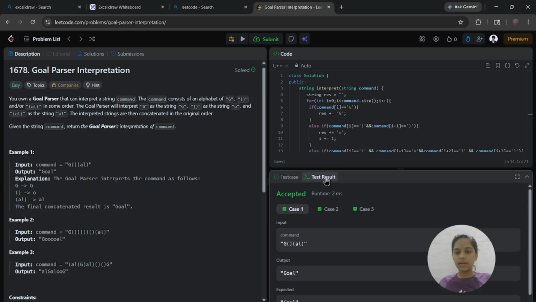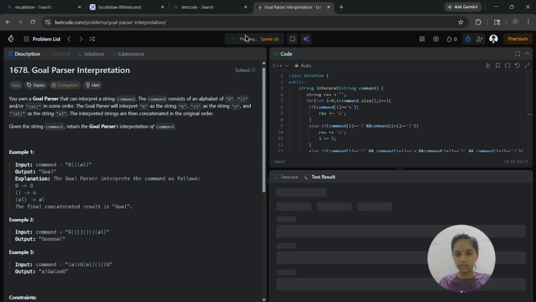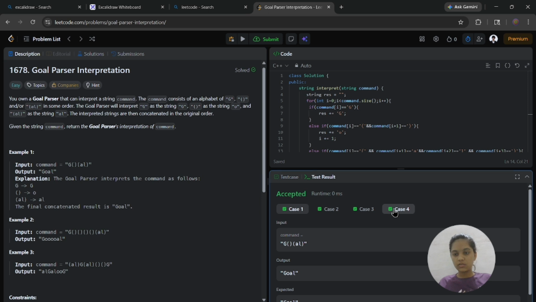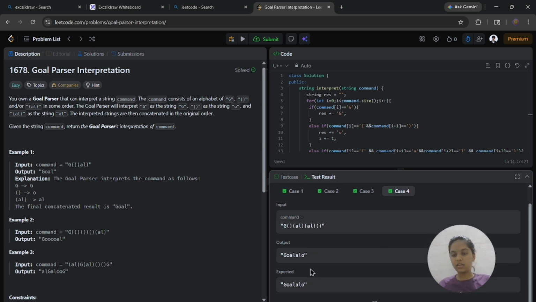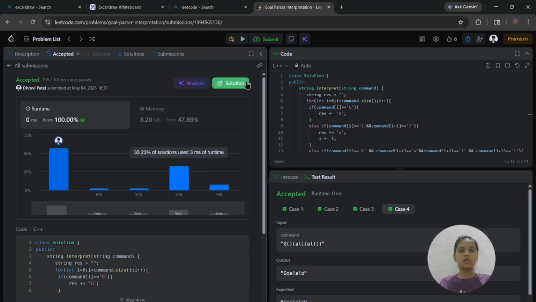Now let's check with a custom test case. So I add the custom test case, and let's run the test cases. As we can see, it also passes our custom test case. Now submit the solution. The solution is submitted successfully.